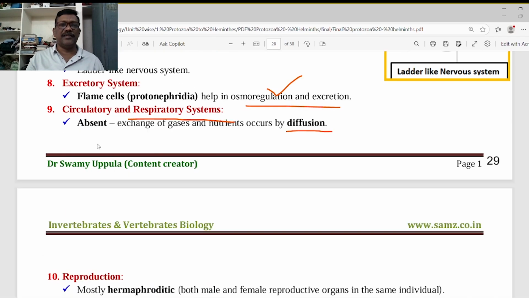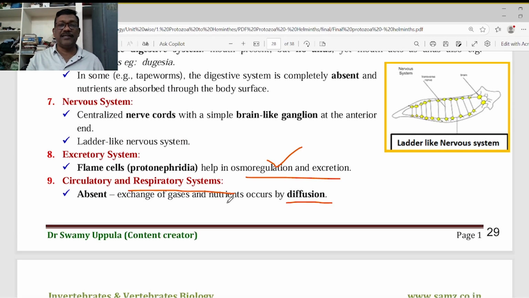Then the excretory system is present in them. This excretory system is especially called the protonephridia. For the first time the excretory system is developed in these Platyhelminthes. That's why these are called the first nephridia. Those are excretory organs. Then nervous system. Okay, the development of the nervous system is started in these animals.